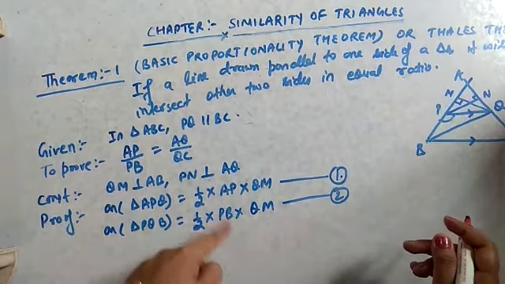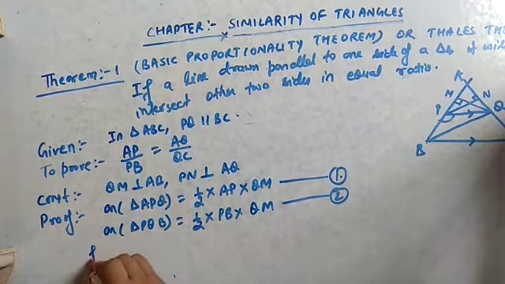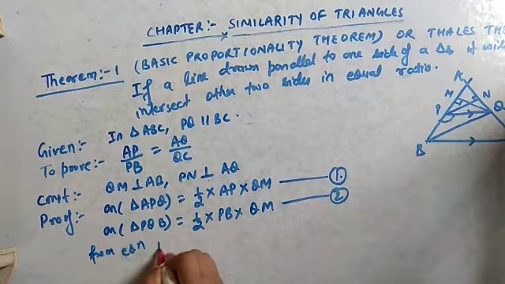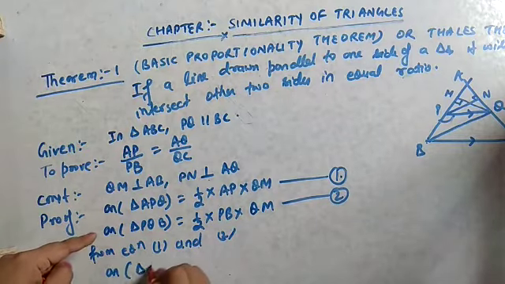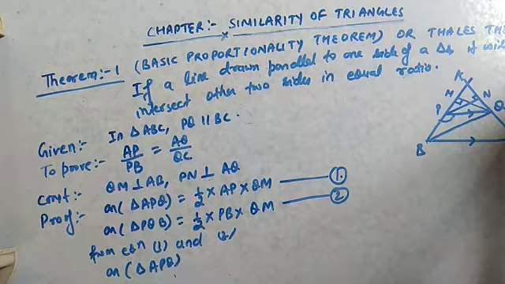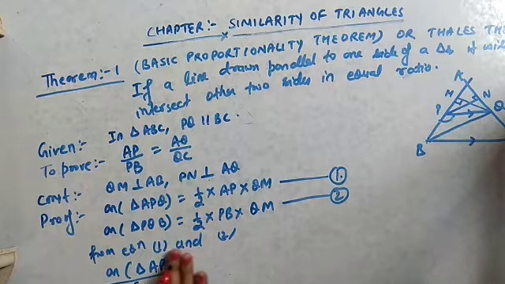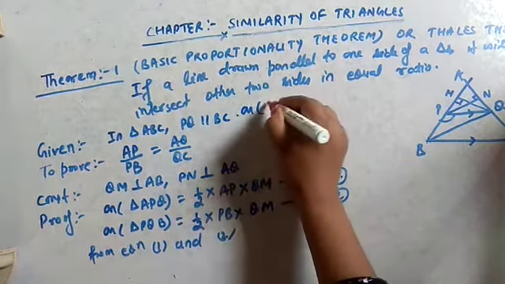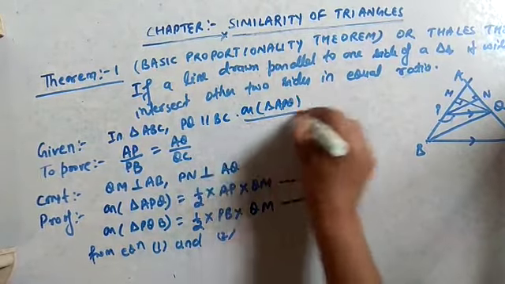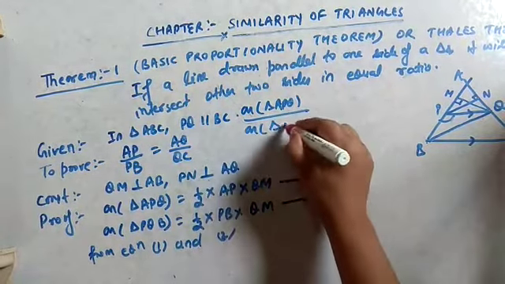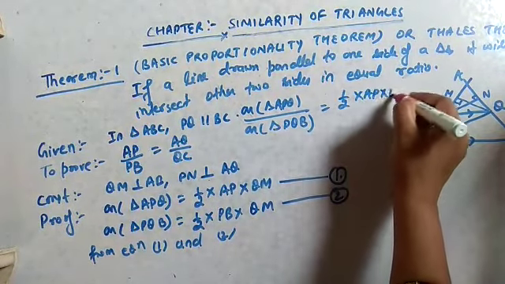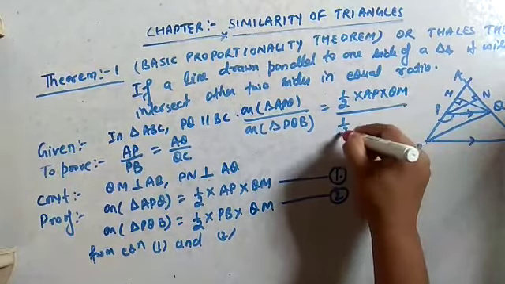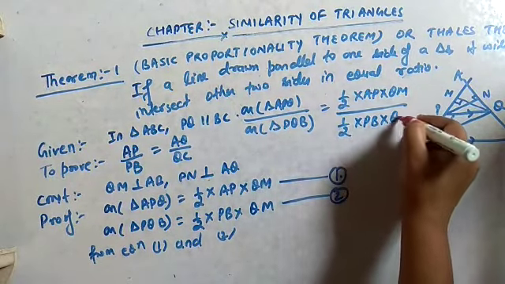Now I will divide these two equations. So from equation 1 and 2, area of triangle APQ divided by area of triangle PQB equals 1 by 2 AP into QN divided by 1 by 2 PB into QM.